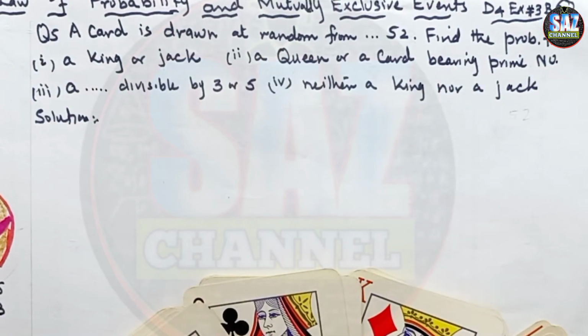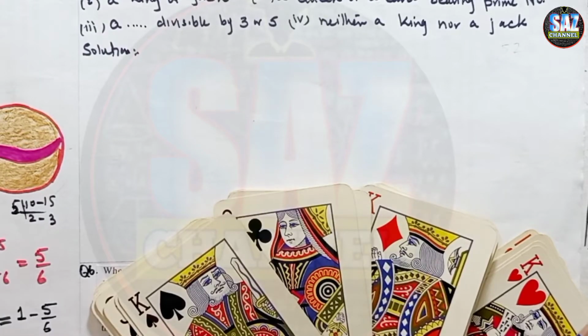So before going to the solution of this question, it's really important to understand the dimensions of the standard pack of playing cards. Here I have a standard pack of playing cards with me, and you can see that I have arranged the cards in groups of 4s. Why I have arranged the cards in groups of 4s is also important: you can see that there are 2 colors in this pack, red and black.